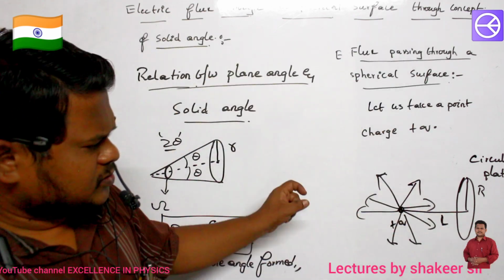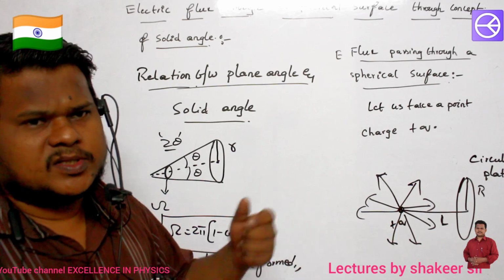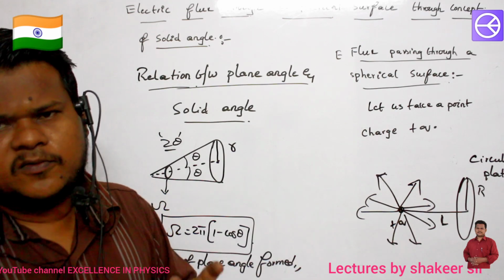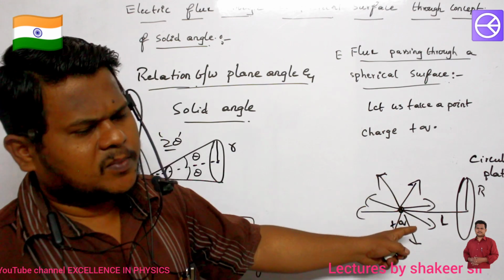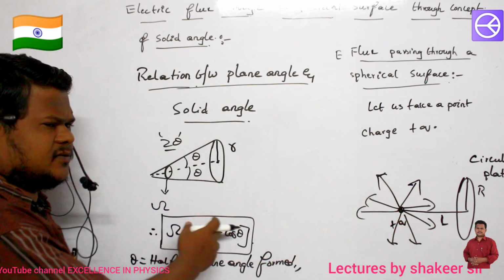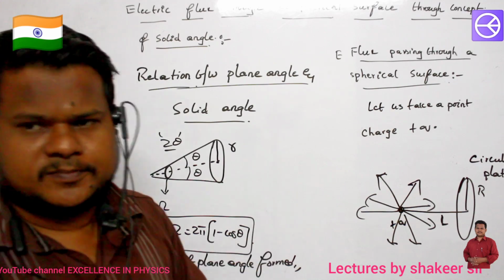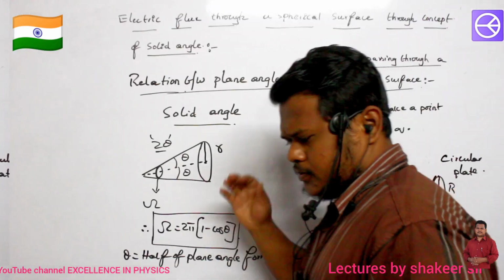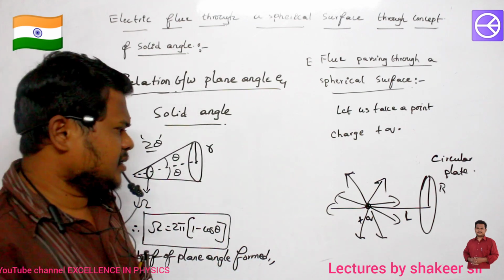Now through this circular plate, definitely some amount of flux will pass. How much flux will pass through this circular plate, that I want to calculate with the help of solid angle and plane angle. First of all, make a note up to here. So how can I calculate?